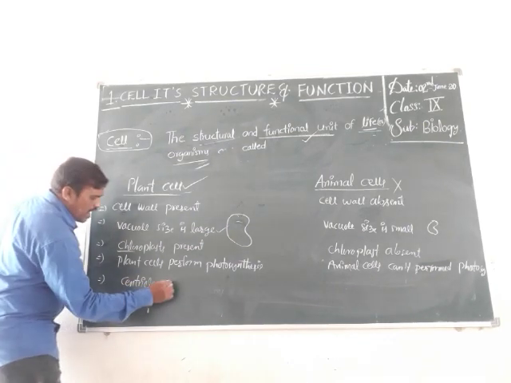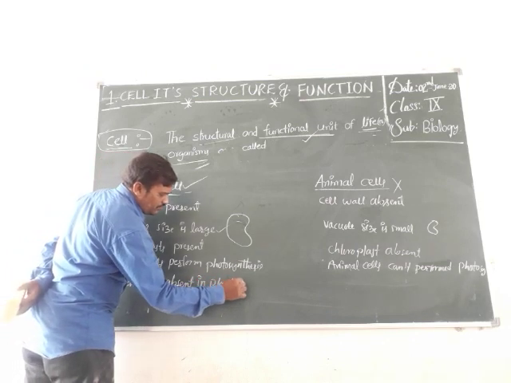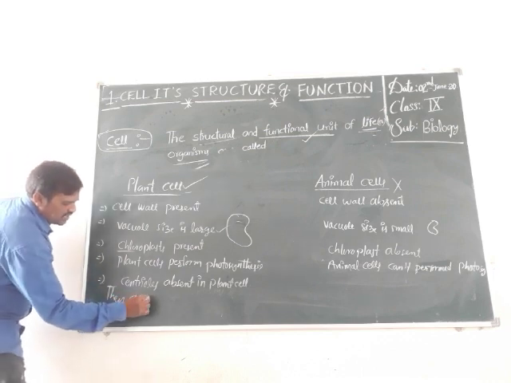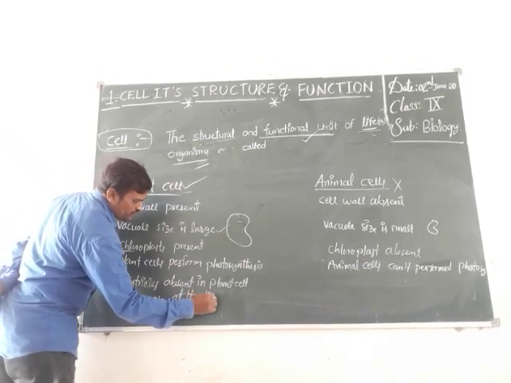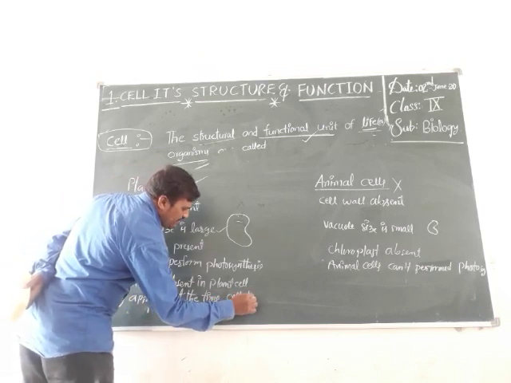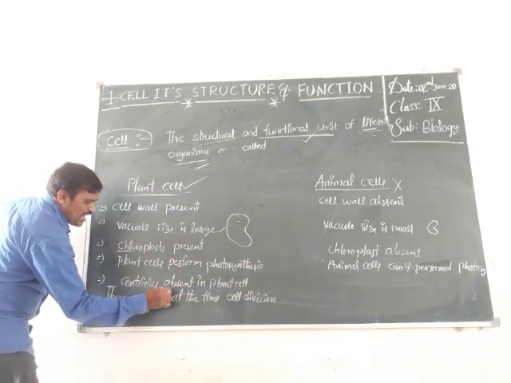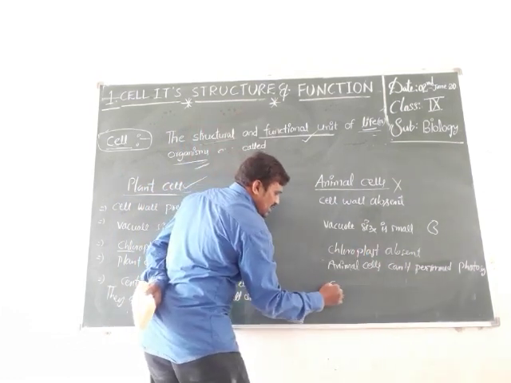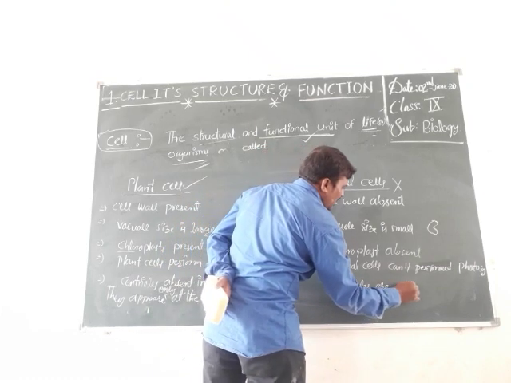Centrioles are absent in plant cell, but they appear only at the time of cell division. In animal cells, centrioles are present.